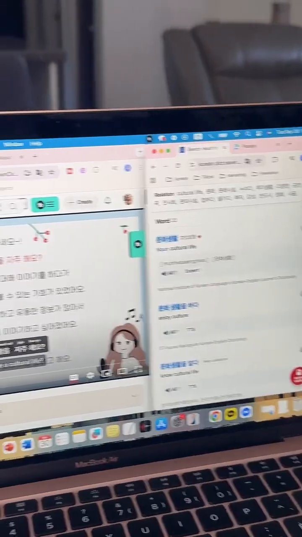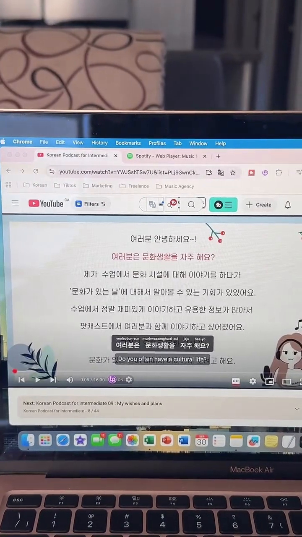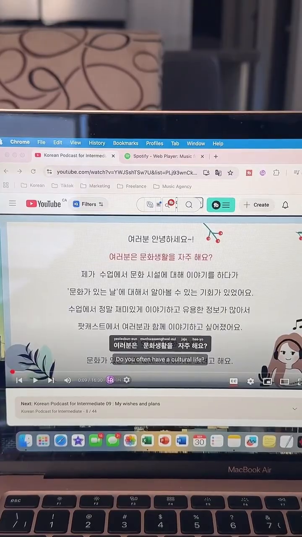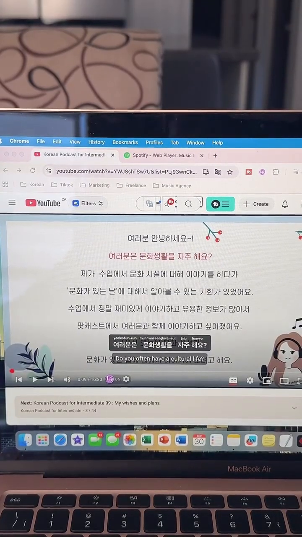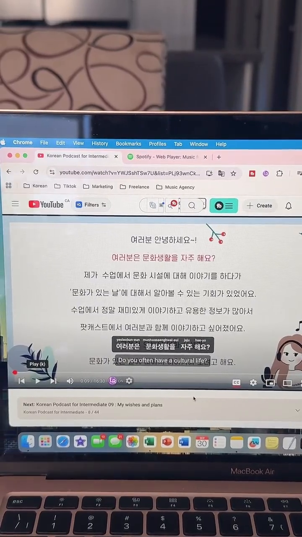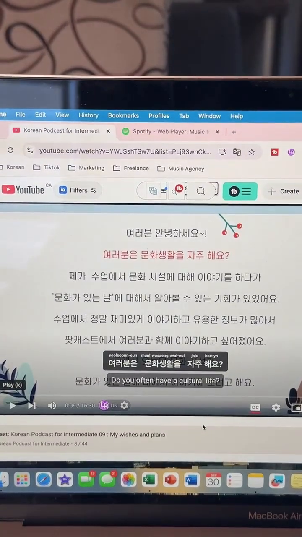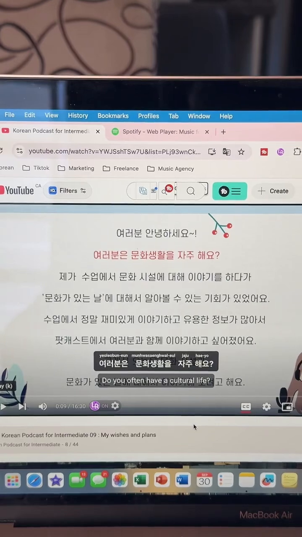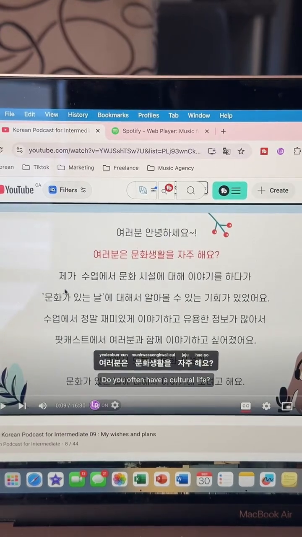okay, so let's continue. We might be able to figure out better what 문화 생활 would mean together. Sometimes it's always like that. I try to find the answer to something and then she explains after. So let's start with the rest and then we will see if it makes more sense along the way. Thank you so much for being patient with me today. I feel like this one is going to be very difficult. Okay, so let's jump to the next sentence.